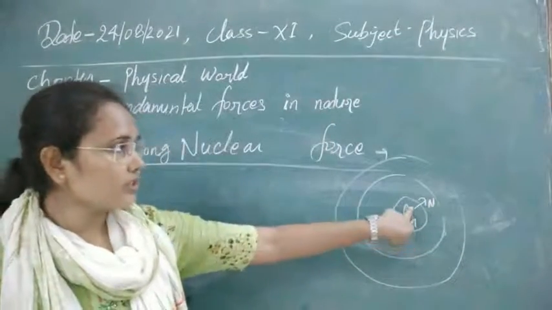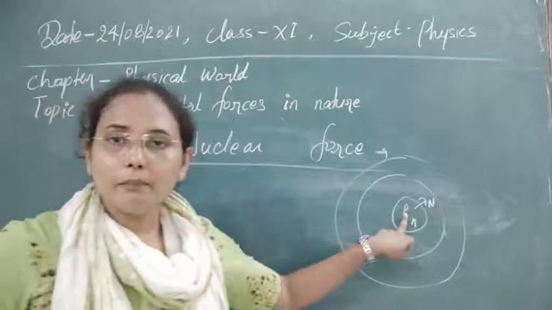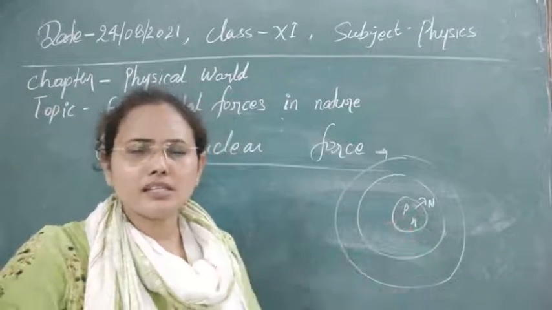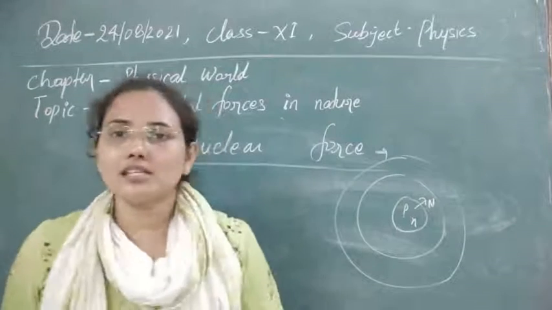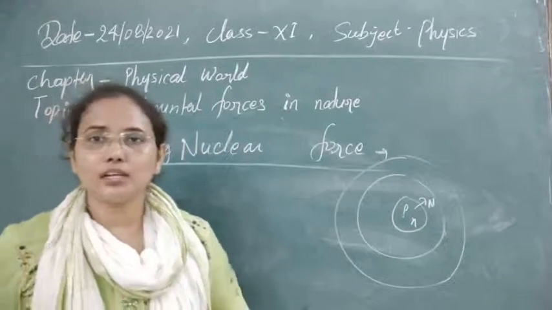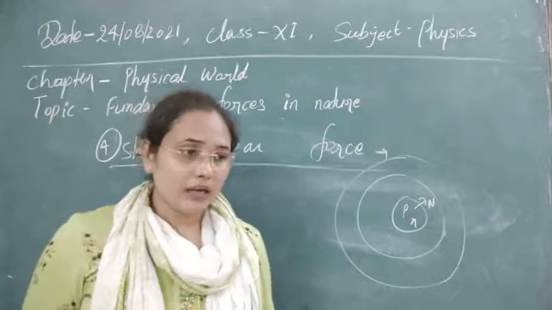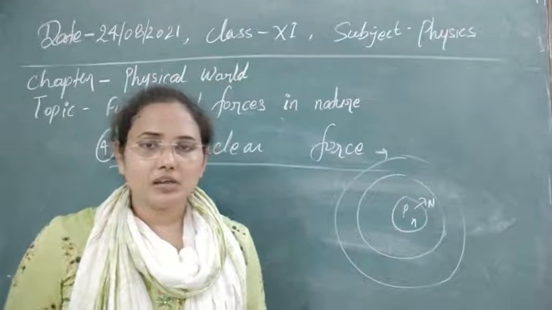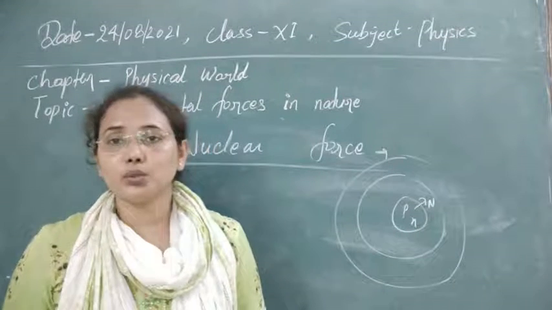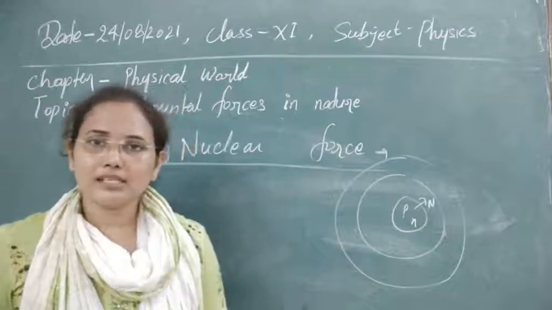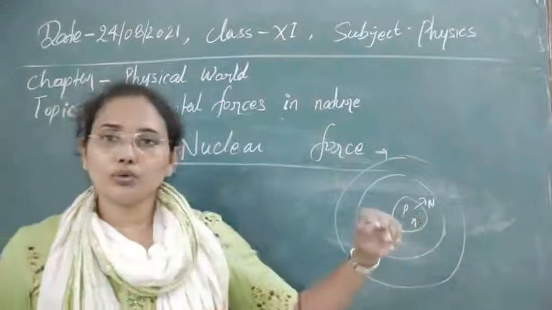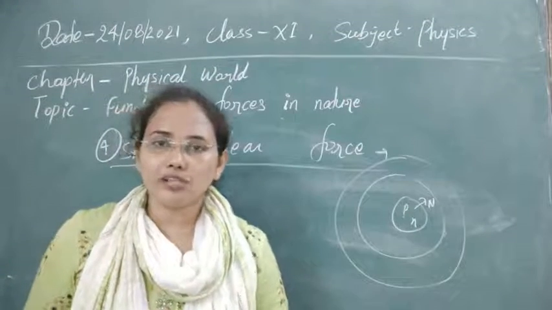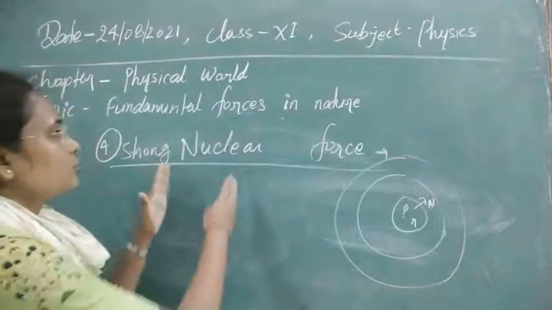So in this nucleus, the protons, as positively charged particles, will repel each other, but still our nucleus is very stable. It is not easy to break. If you have to break the nucleus, you have to deliver energy of the order of 10^6 electron volts, meaning a lot of energy is needed to destroy the nucleus. Simply, you can see two protons or two neutrons, or a proton and a neutron, are binding together by a very strong force, and that strong force is known as the strong nuclear force.